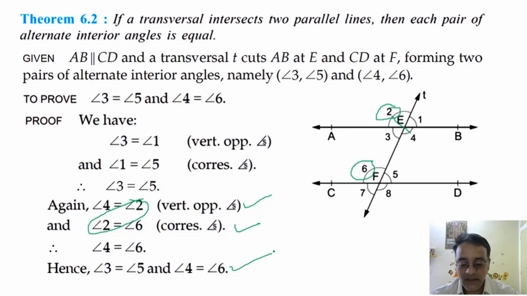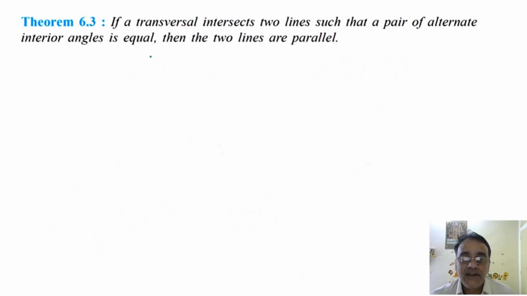No, sir. Okay. Now we'll move towards the next theorem, theorem 6.3. If a transversal intersects two lines such that a pair of alternate interior angles is equal, then the two lines are parallel. This is the converse of the previous theorem. Okay, so in 6.2 we proved that if the lines were parallel, then alternate interior angles were equal. Now here alternate interior angles is equal, it is given, and we have to show that the lines are parallel.